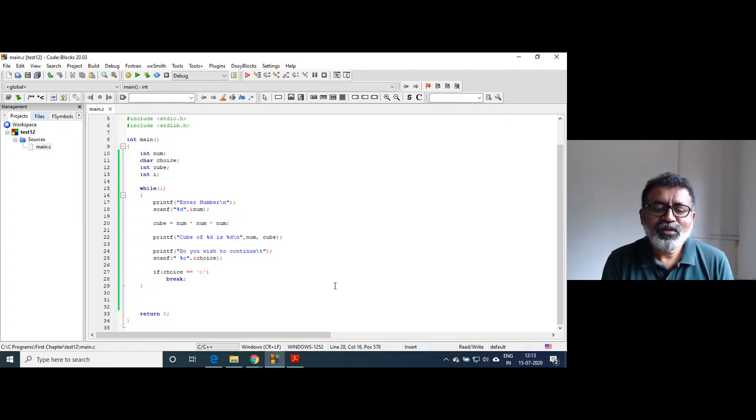As soon as the user enters n, control will not again enter inside the loop, and it will go to the next statement after the loop. That is the wonderful application of the break statement.